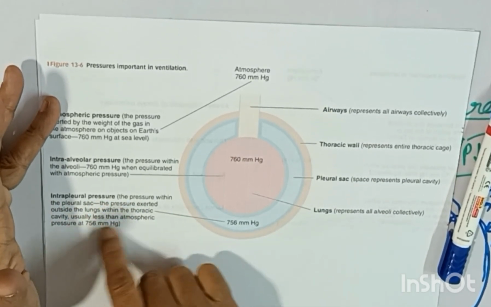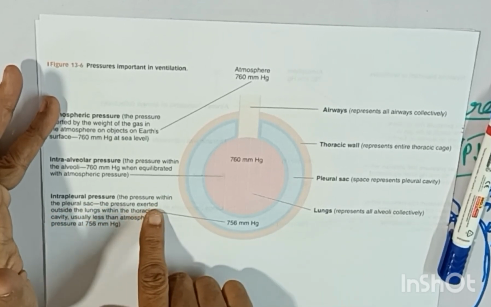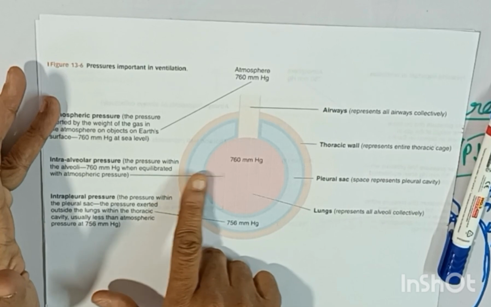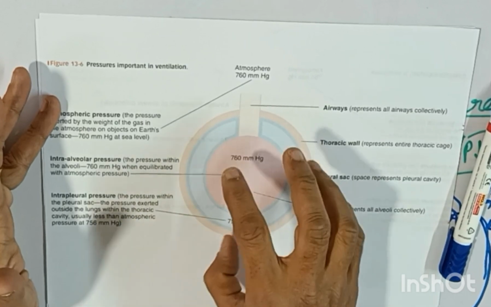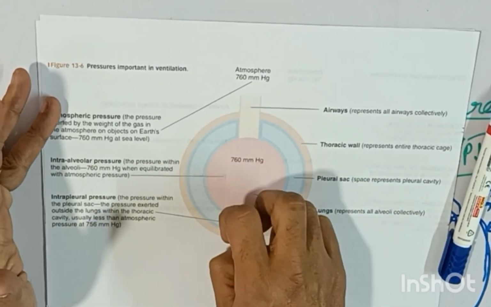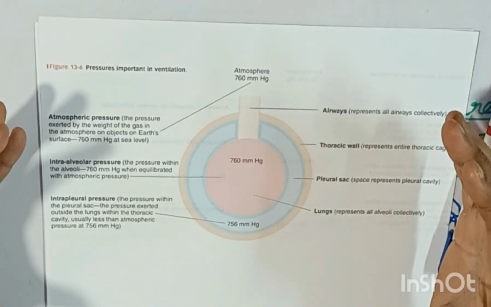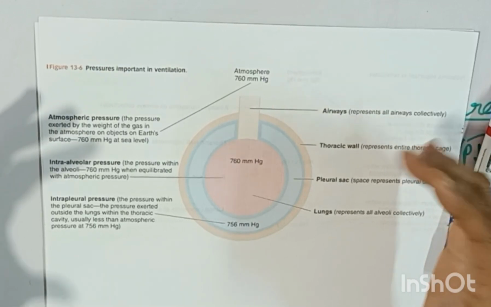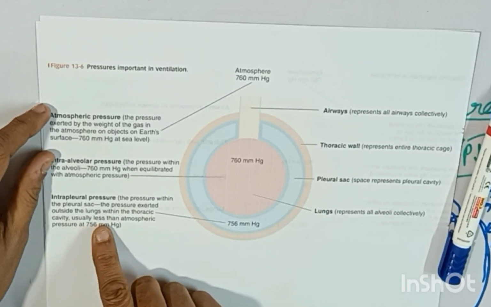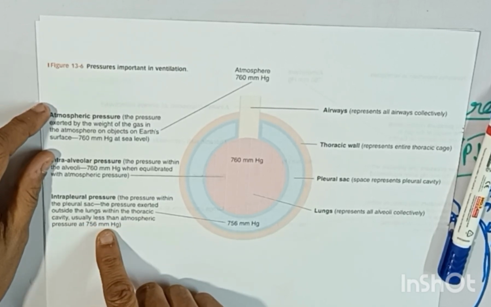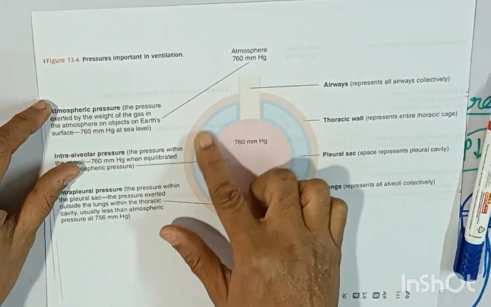I'll read out this little paragraph. The pressure within the pleural sac, the pressure exerted outside the lung, actually expands the lung. The elastic recoil of the lung is there, but it opposes this negative pressure. It will always pull the wall of the lung outward. The pressure exerted outside the lung within the thoracic cavity is usually less than atmospheric pressure, at 756 millimeter of mercury. This pressure is always less, so there is always a negative pressure.